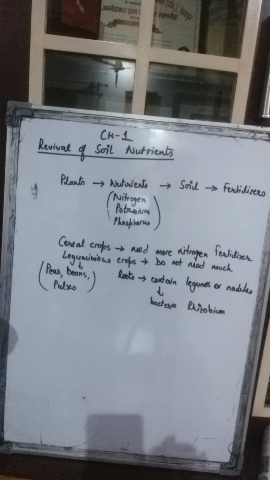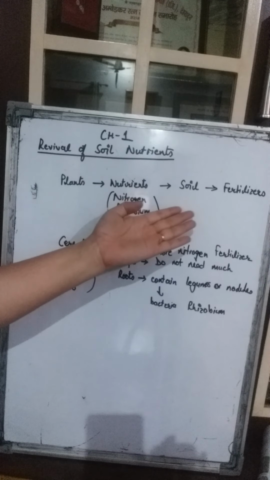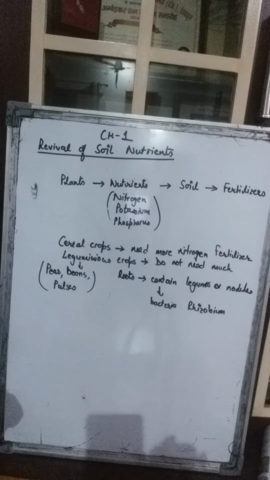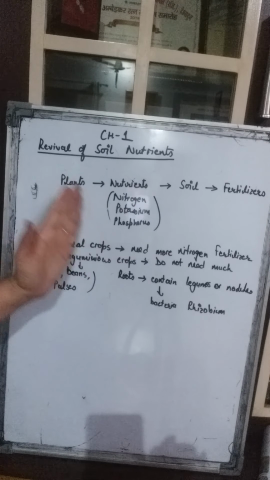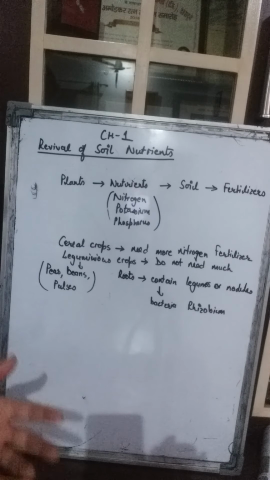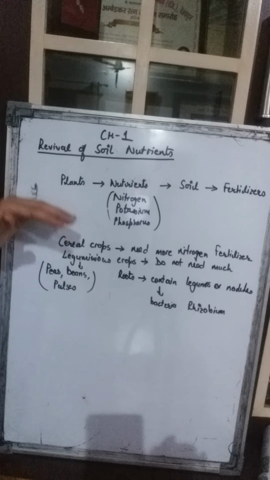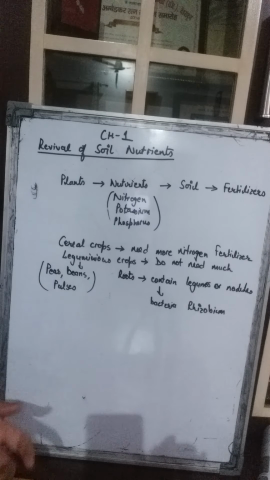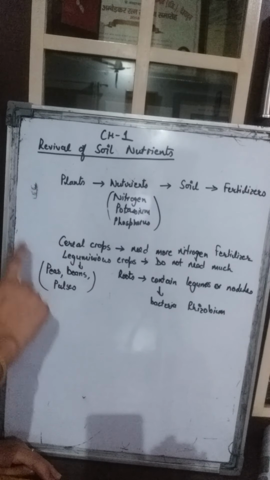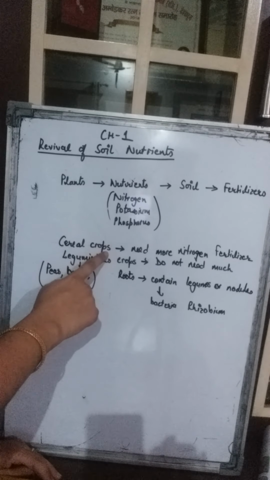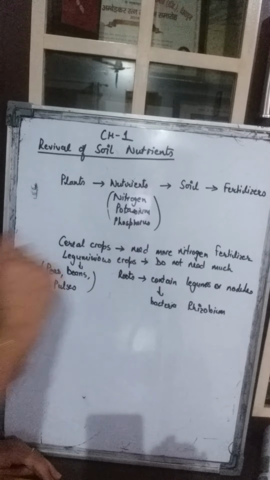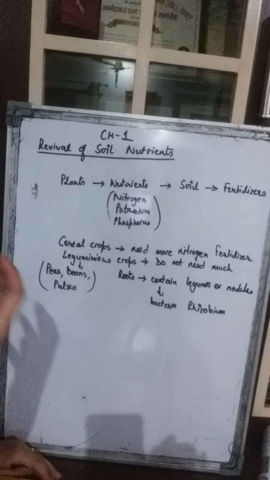So in such a case, we have to add fertilizers to the soil. By adding fertilizers, we give these nutrients to the plants artificially, right? So that we can have good crop vegetation. Now girls, there are some cereal crops. The cereal crops need more nitrogen fertilizer because they need more nitrogen.